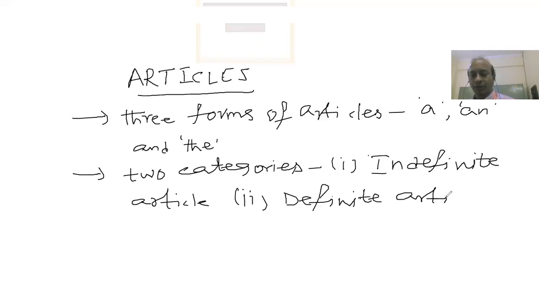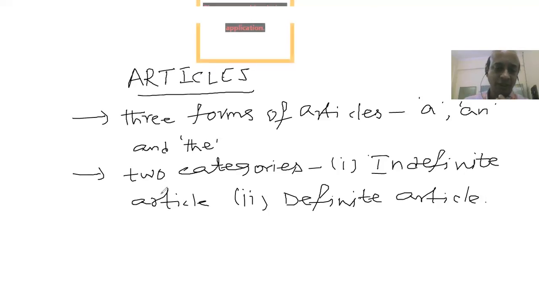So these three forms of articles, a, an, and the, are divided into two categories. One is the indefinite article, and the second one is the definite article.